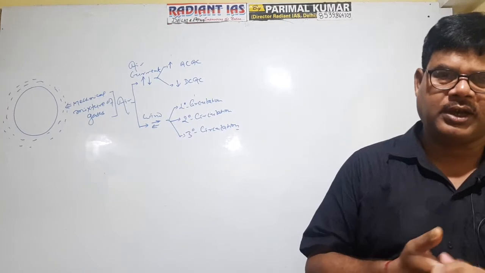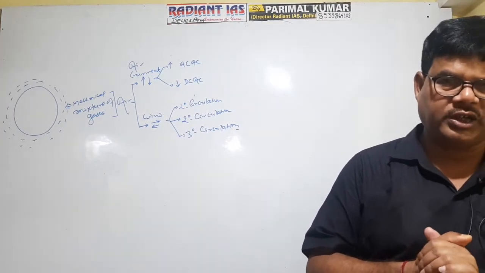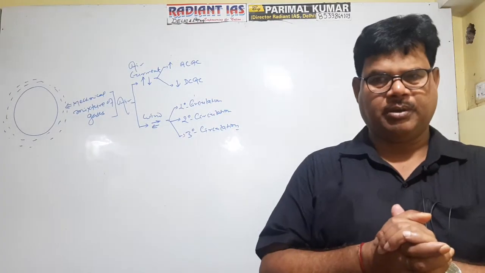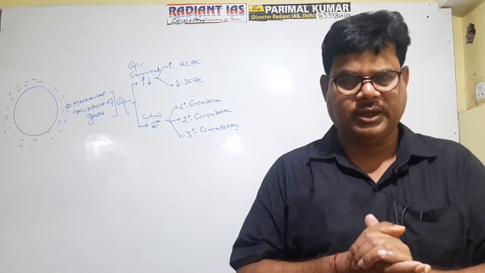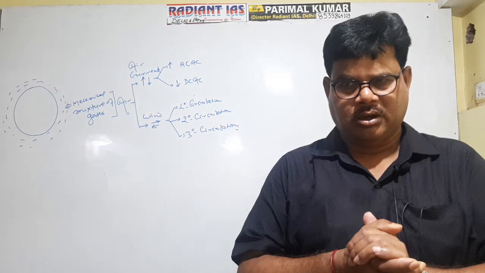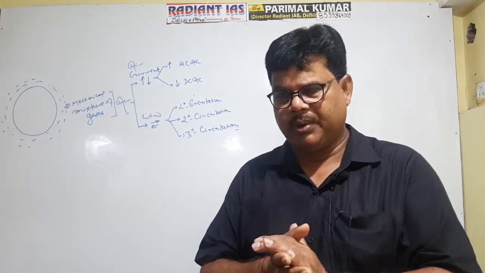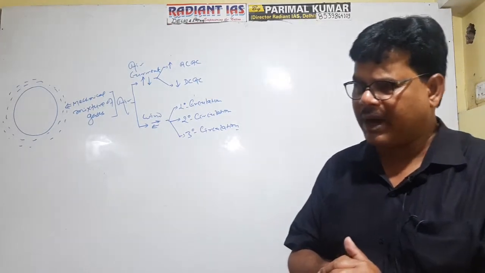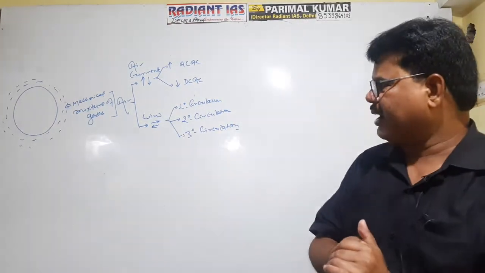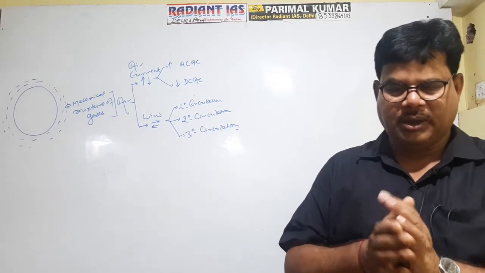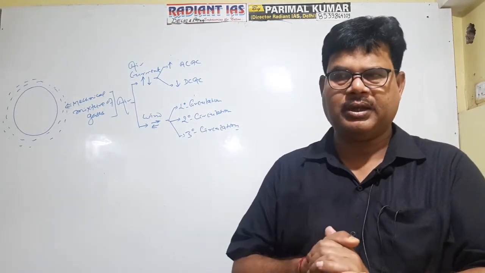Welcome student. In this class I will discuss atmospheric circulation. Earth is surrounded from all sides by a mechanical mixture of gas known as air. The atmosphere is defined as the mechanical mixture of gas, and the mechanical mixture of gas is referred to as air. On the basis of the dynamism of the air, there are two types.